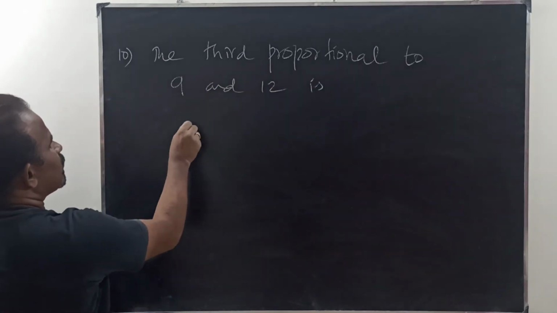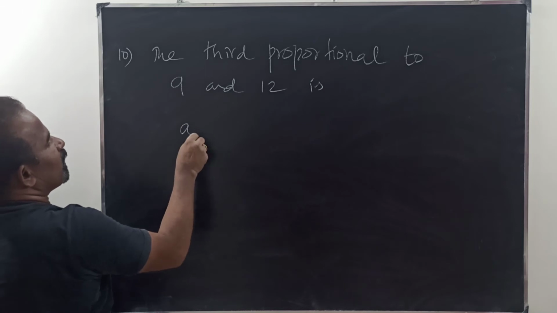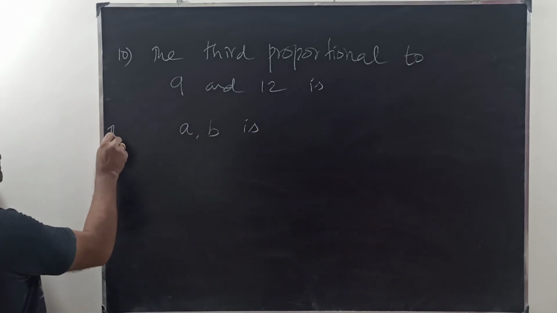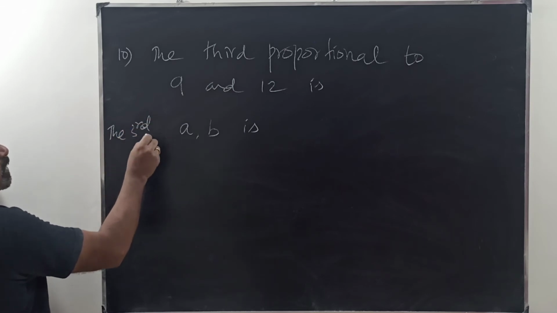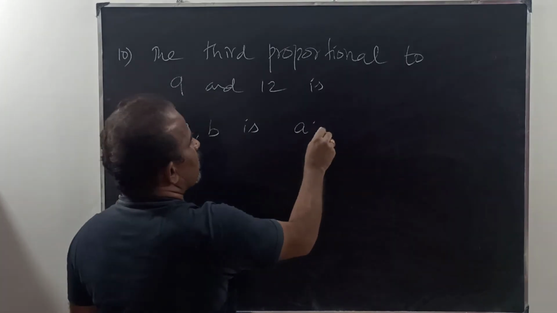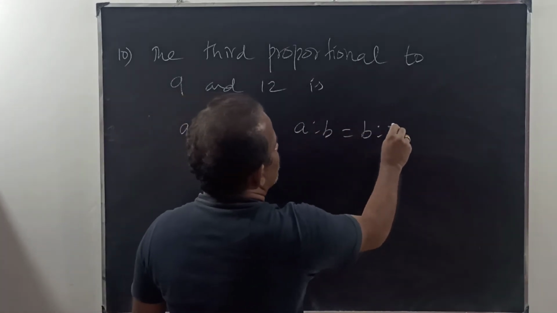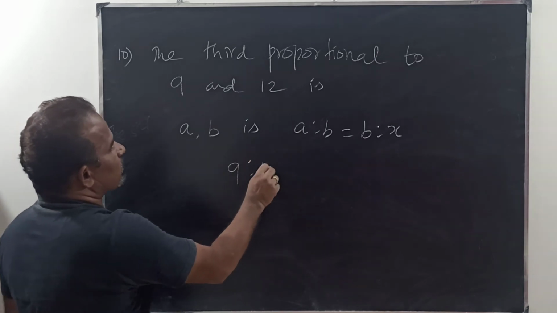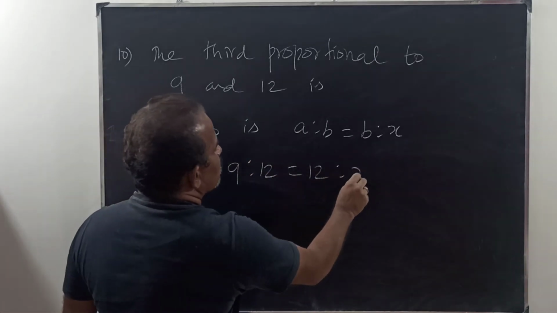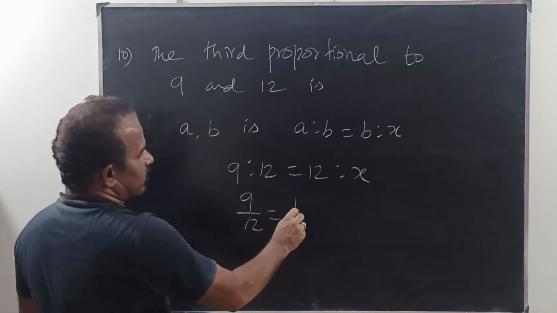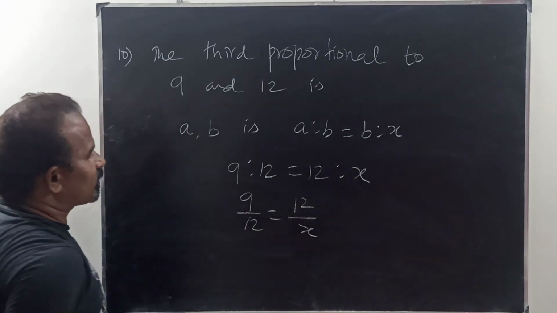I already said the third proportional of A and B is: A is to B is equal to B is to X. Very simple. So 9 is to 12 is equal to 12 is to X. So 9 by 12 is equal to 12 by X.